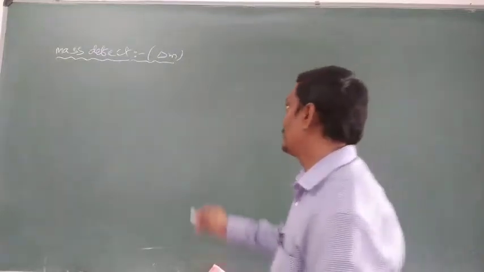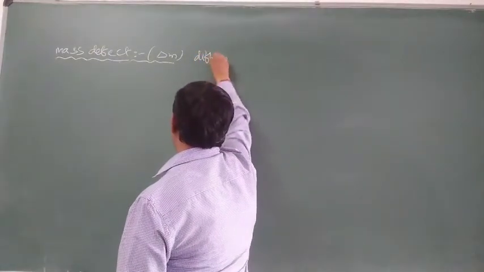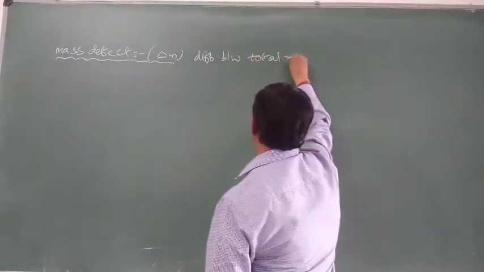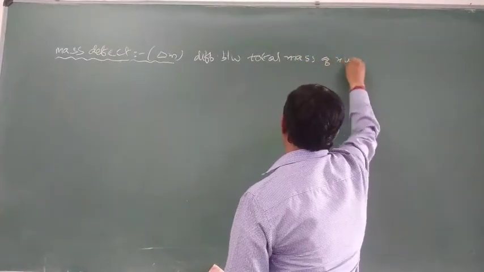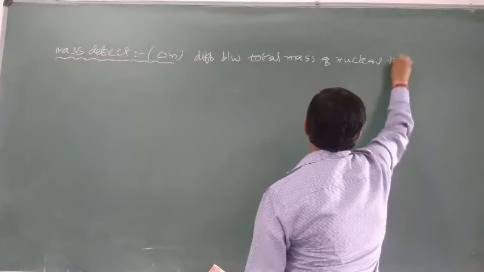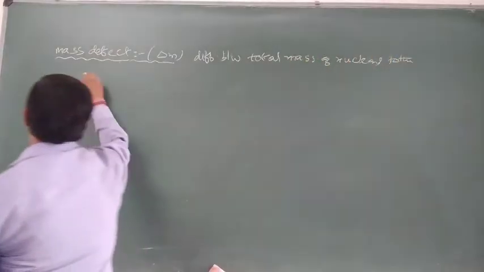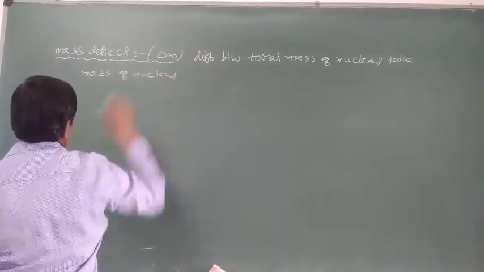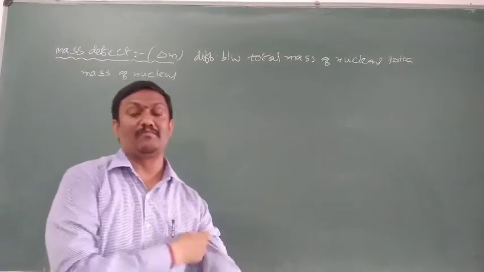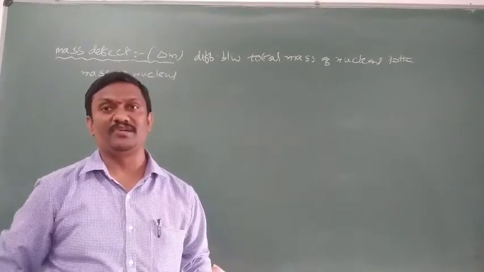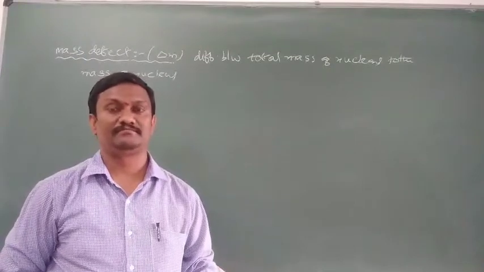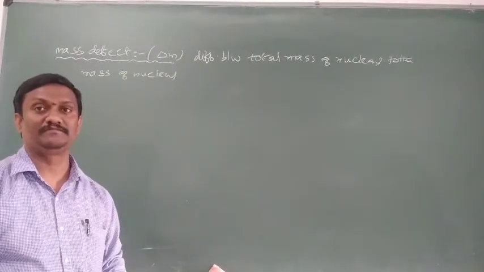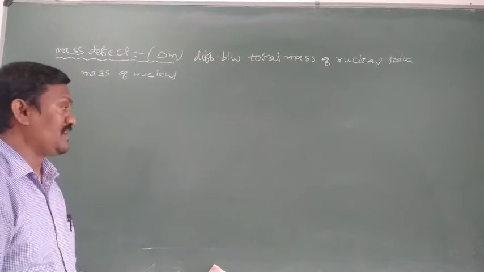So it is the difference between total mass of nucleons and the mass of nucleus. Such kind of difference is called a mass defect. Actually, mass of nucleons should be the same as mass of nucleus. But experimentally, there is some difference between the total mass of all nucleons and the mass of the nucleus. Such kind of difference is called mass defect.